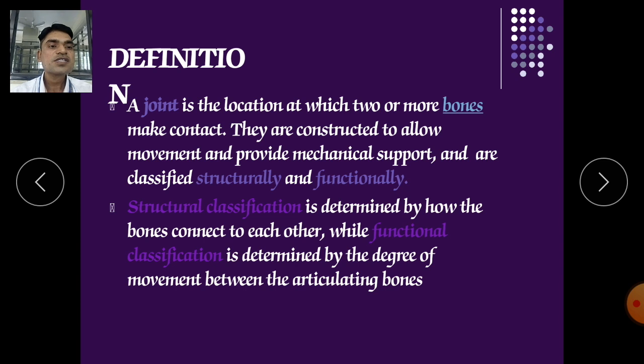They are constructed to allow movement and provide mechanical support, and are classified structurally as well as functionally. The structural classification is determined by how the bones connect to each other, while functional classification is determined by the degree of movement between the articulation of bones, means how functionally we are working. So accordingly the joints will be classified.